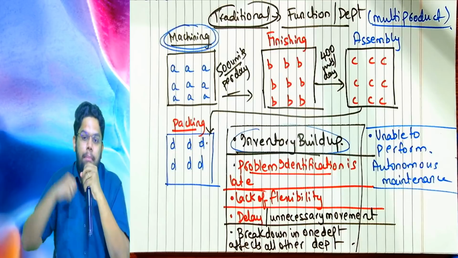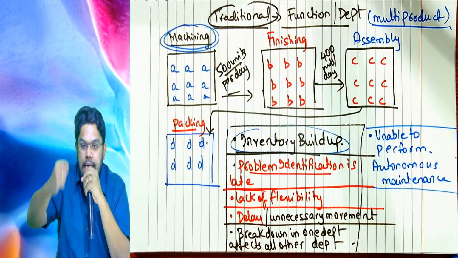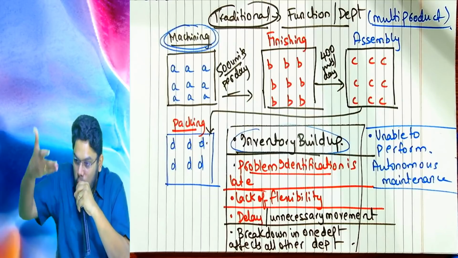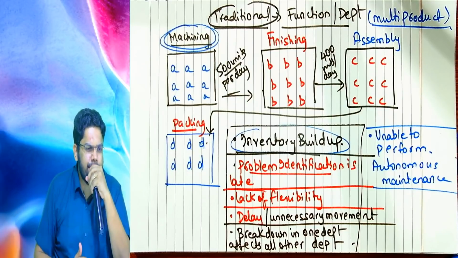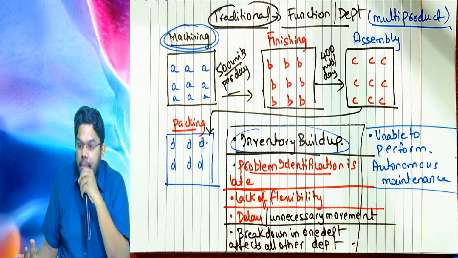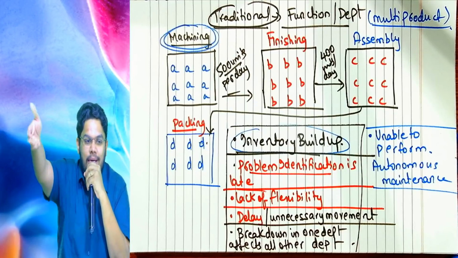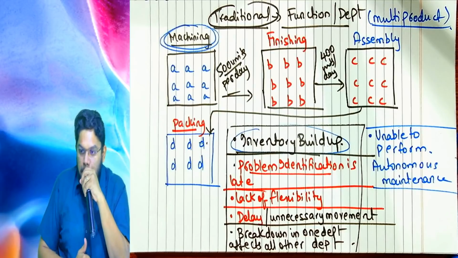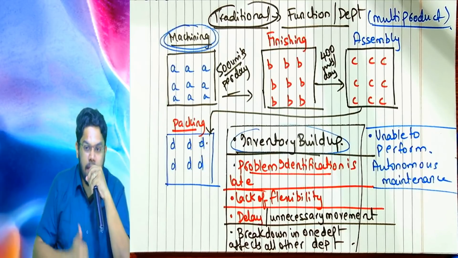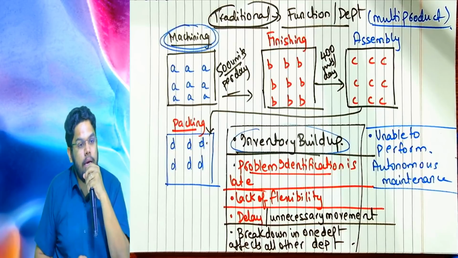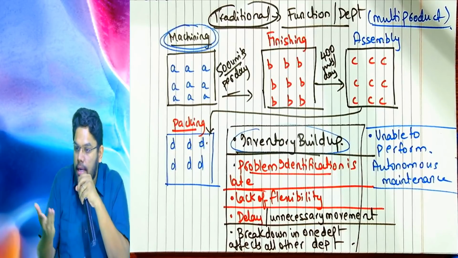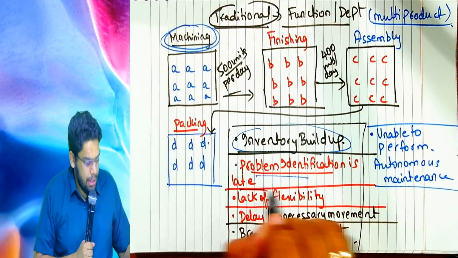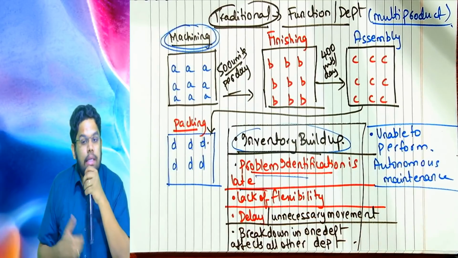Detecting a problem early is much better than detecting it late, because when you detect a problem early, you will not allow it to repeat. And if none of the departments detect the defect, the customer will detect it. That will become an even bigger problem for you, because that is external failure in chapter 2, cost of quality. Are you understanding, sir? So, problem identification is late. Did you understand why? What is the reason? Can you tell me?